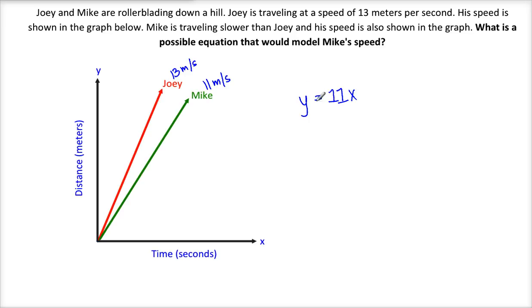Okay, so the distance equals the unit rate times the time that has passed. So this could be a possible equation for Mike's speed. The key here is that the 11 is the unit rate and it's slower, less than Joey's unit rate.